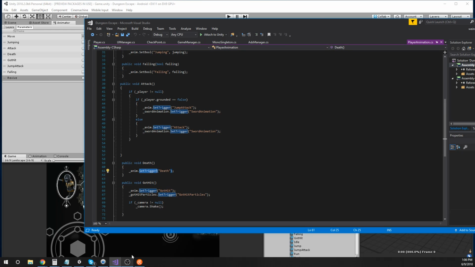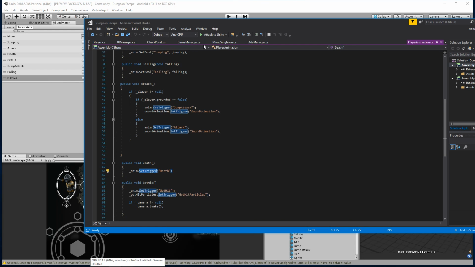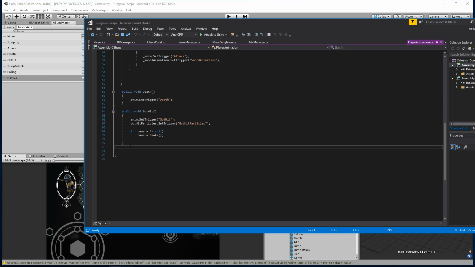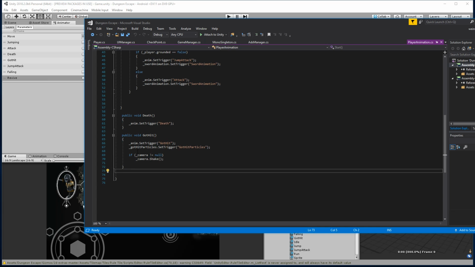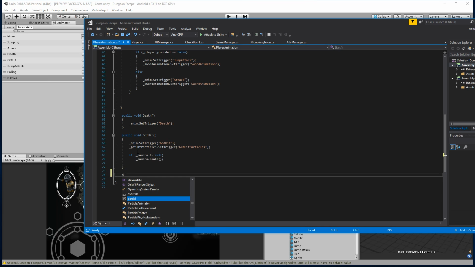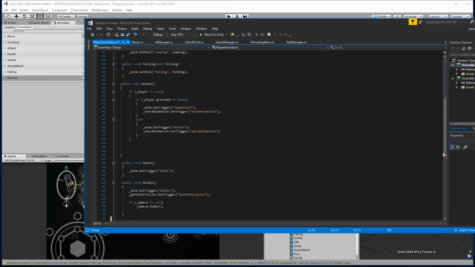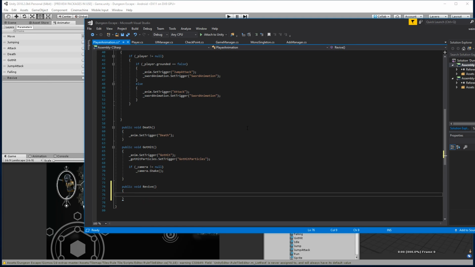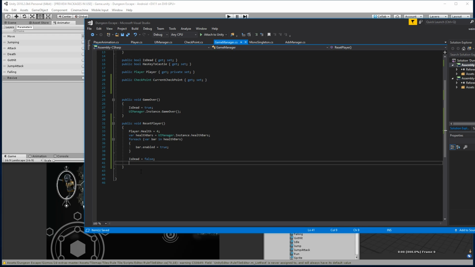So now in our code here, we need to actually set that. So here's our revive. We need to create a method for it. So inside our player animation script, let's go ahead and create a new method here for public void revive. And when we revive, we need to just call onto our animator and say set trigger revive. And that's all we have to do. We'll save that. We'll go back to our game manager and now we need to call it.